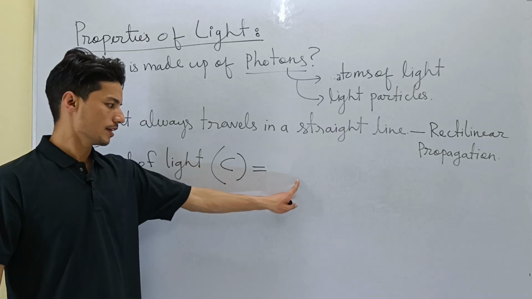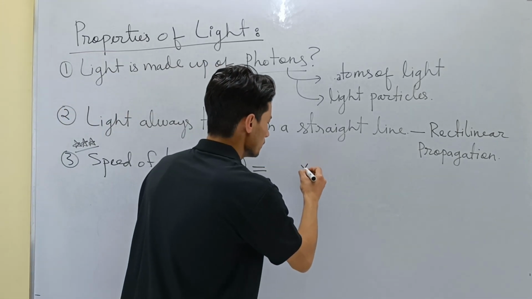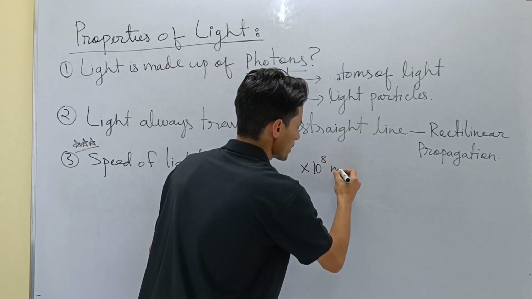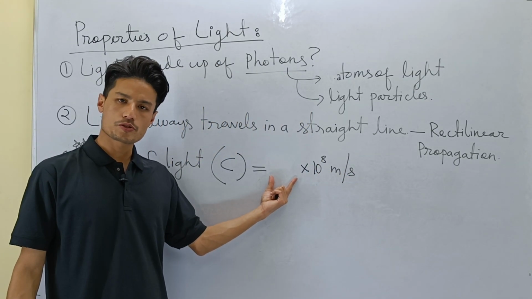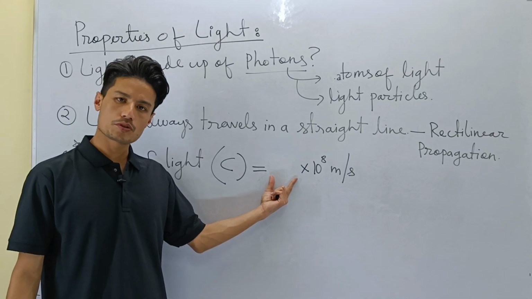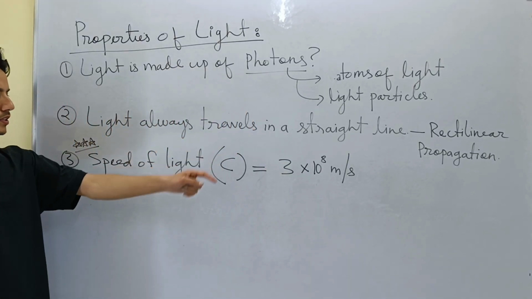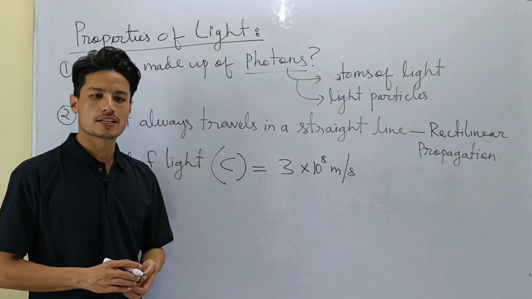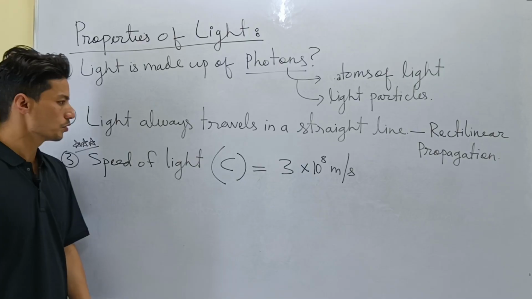And what is the speed of light? Anybody who knows the speed of light? It is something into 10 to the power 8 meter per second. So what number do I put here? 1, 2, 3? Yes, it's 3. So the speed of light is 3 into 10 to the power 8 meter per second. These are some properties of light that you should know.